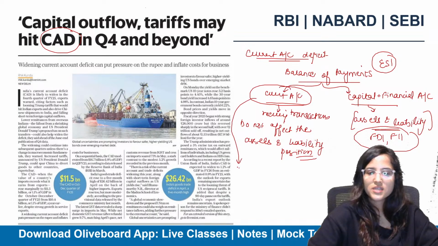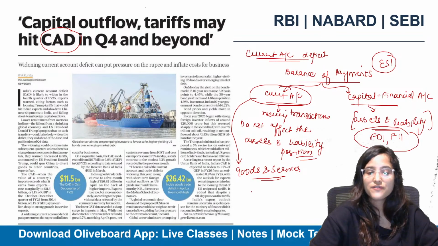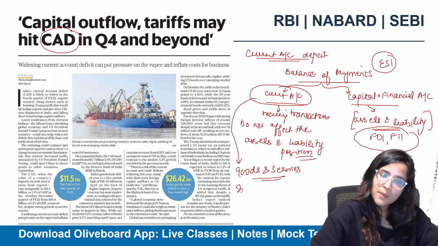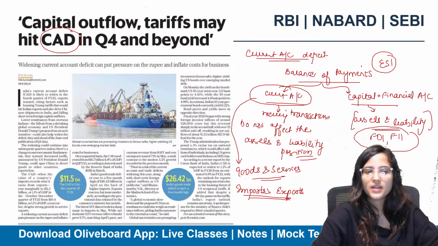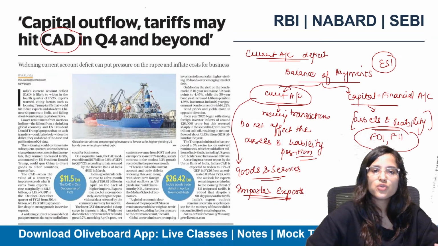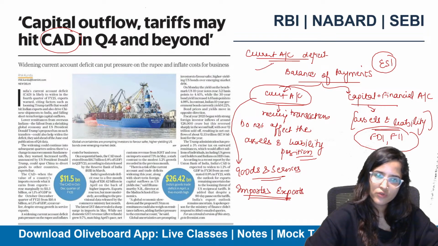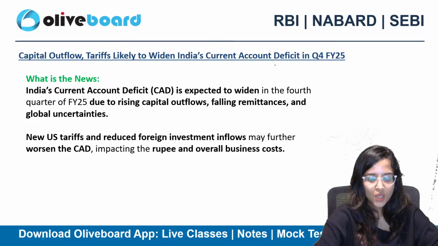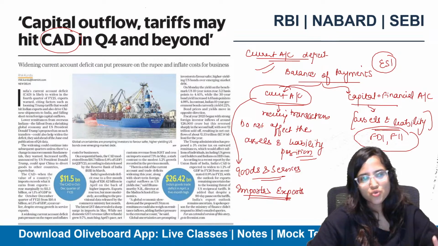Current account deficit here, you can say goods and services related deficit we are talking about here. And deficit means when your imports are greater than exports. So we are talking about current account deficit here. Whenever you see such an article, just quickly revise it from your static portion. What are the components under current account? What are the components under capital account? These things you should be knowing.